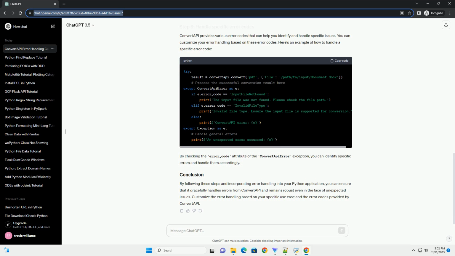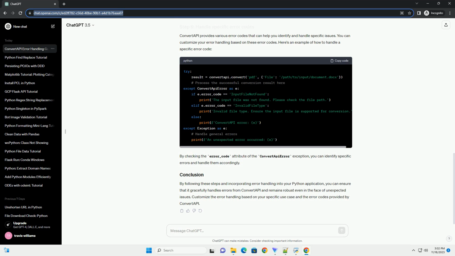In your Python script or application, import the required modules. Initialize your ConvertAPI client with your API key. Replace your API key with the actual API key you obtained from ConvertAPI. Now, let's make a conversion request and handle errors.